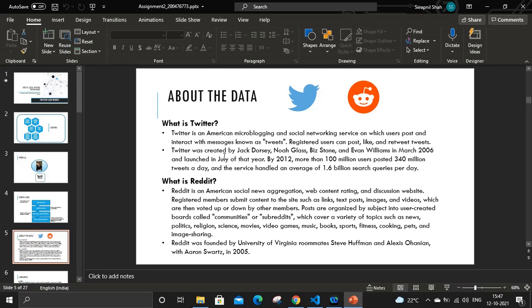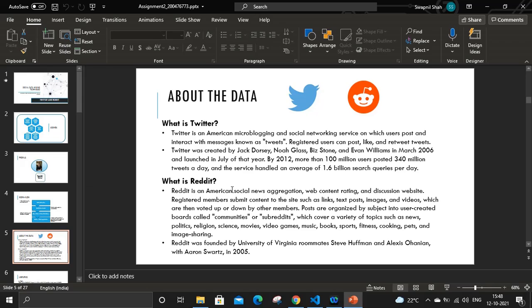Twitter was created by Jack Dorsey, Noah Glass, Biz Stone, and Evan Williams in March 2006, and it was launched that same year. Coming to the later years, in 2012 it got 100 million users, and at that time 340 million tweets were posted every day. And in today's scenario, 1.6 billion tweets are posted every day.